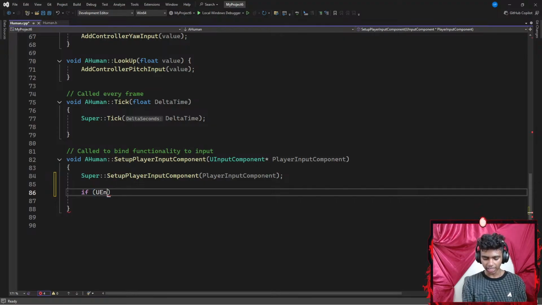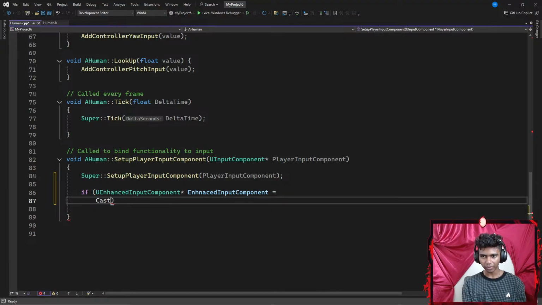If my UEnhancedInputComponent pointer, let's say my EnhancedInputComponent, is equal to CastChecked with a pair of angle brackets, I want to check if my cast is to UEnhancedInputComponent.